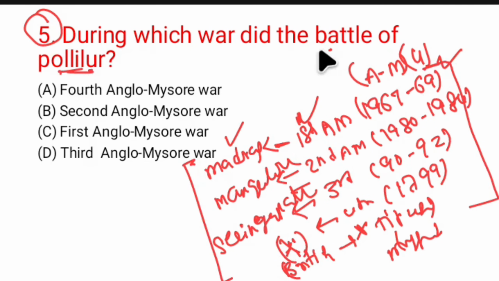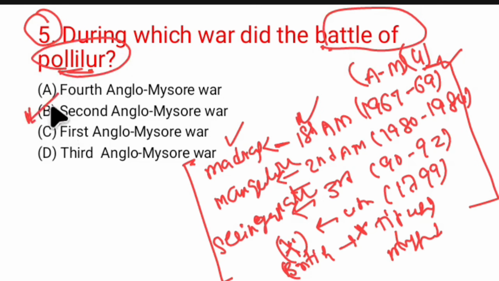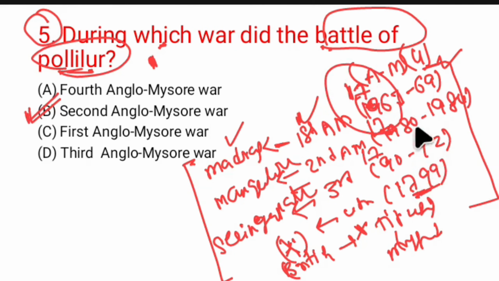This battle happened in the year, sorry, it's my mistake, 1767, 1780, 1790 and 1799. So make a correction here. These happened in the 18th century, not in the 1960s or the 20th century. So remember 1767, 1780, 1790 and 1799 for the first, second, third and fourth Anglo-Mysore Wars.